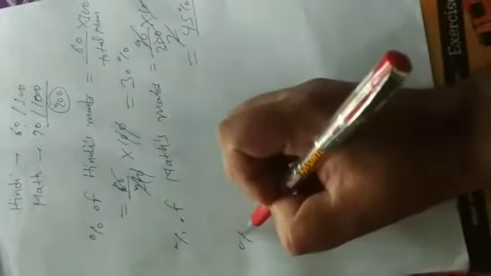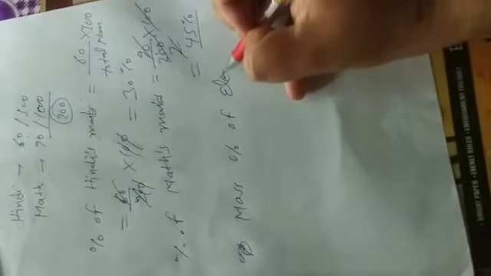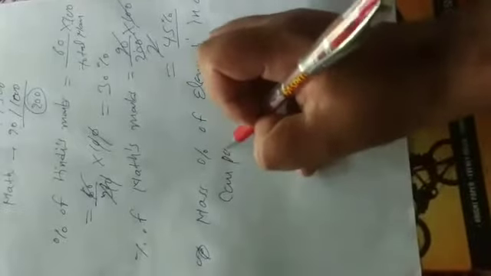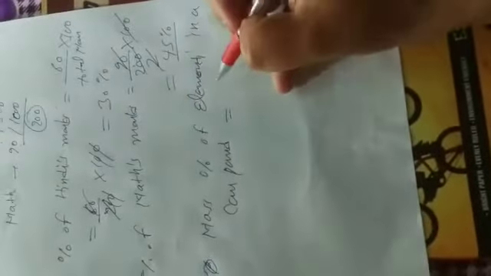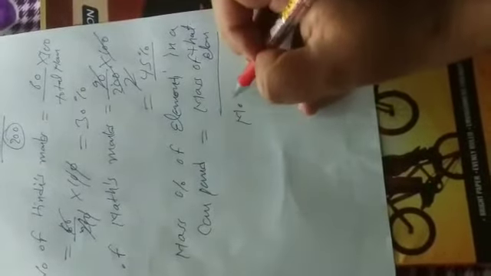In the same way, the mass percentage of an element in a compound is the mass of that element upon the molecular mass of the compound.